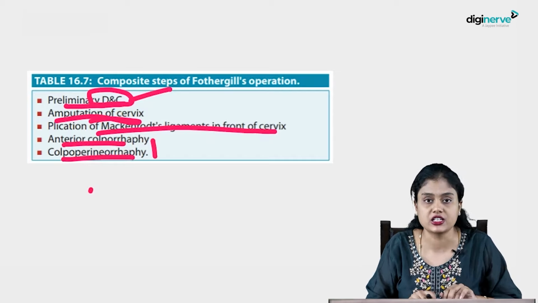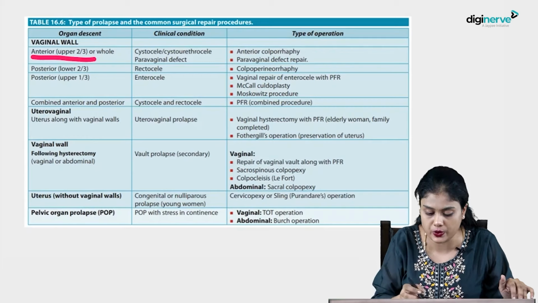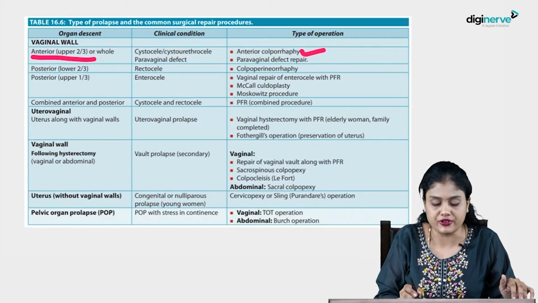Okay, what are the other different surgical options that you have? For example, the anterior vaginal wall is prolapsed. Imagine the anterior vaginal wall, the upper two-thirds, is prolapsed. That is cystocele. So you will do anterior colporrhaphy, isn't it?